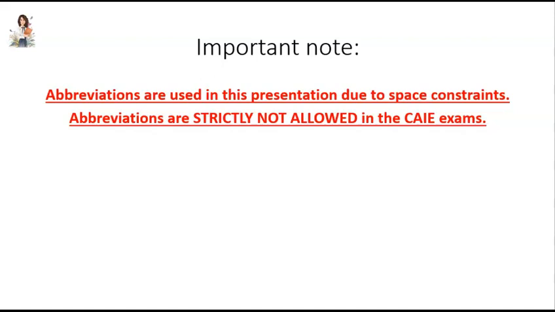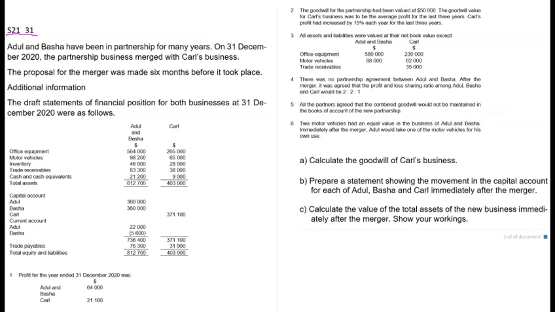So let's solve a past paper question of this type. This is a question from May-June 2021, paper variant 3-1. Abdul and Basha have been in partnership for many years. On December 31, 2020, the partnership business merged with Carl's business. So this is a question of a merger of a partnership with a sole trader concern.